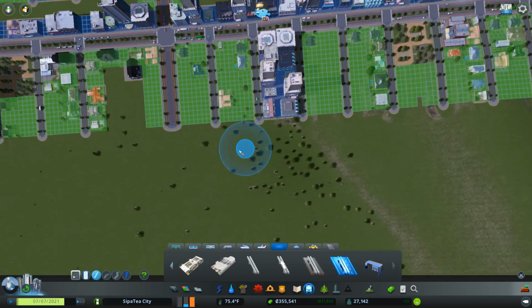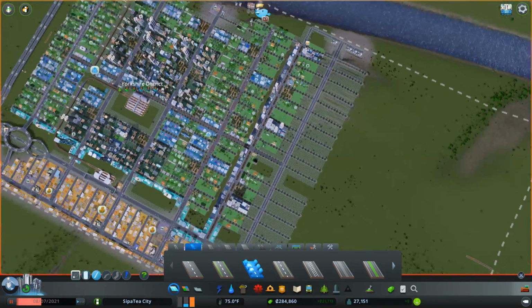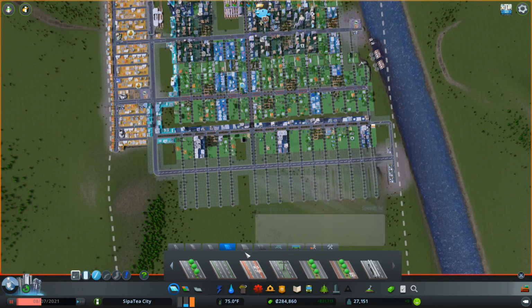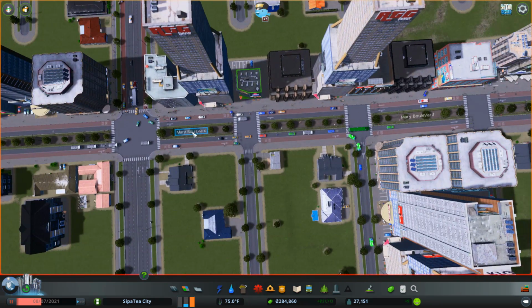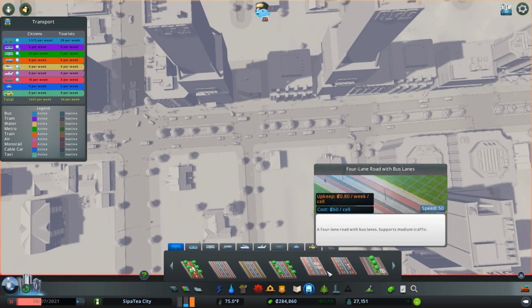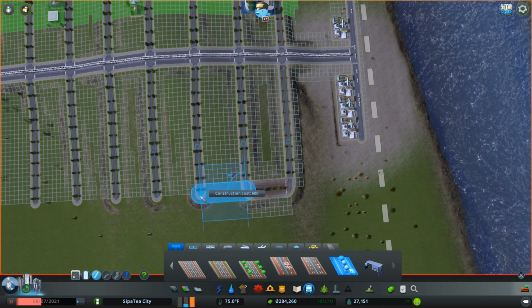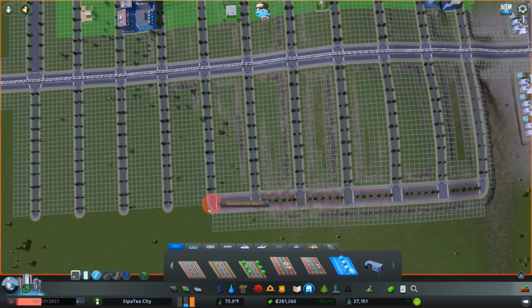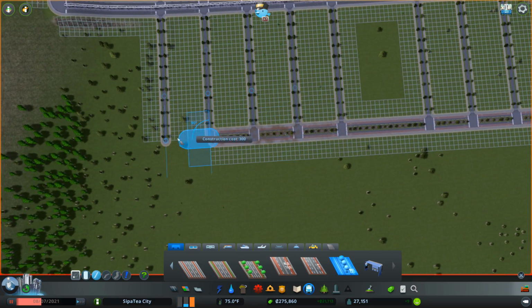Yes, I think that's a good idea. So let's grab this road here and do a bit of measuring. Okay, there we go. That's this area expanded a bit. What I do actually want to add is the one with the trees down the middle, I can never find it. This one here. Large avenue with bus lanes. I think it's the beta one, isn't it? No, that's the one. Yeah, let's get this connected up. Although we are using less bus lanes, because we want trains, we will still have some buses. So we run that all the way down.